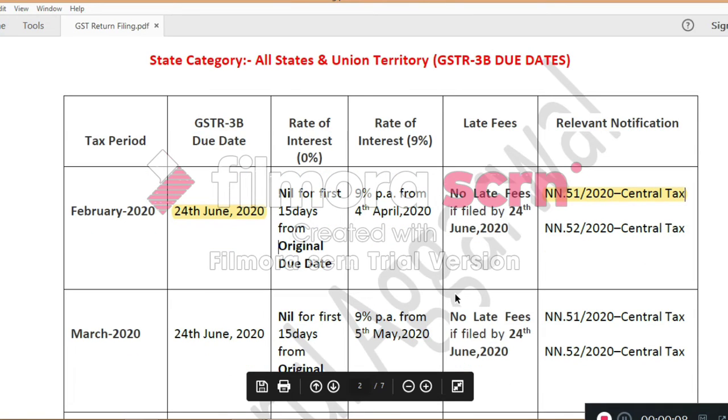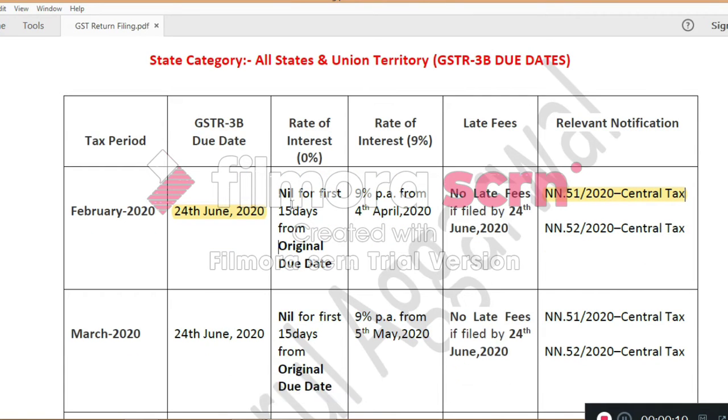So for the month of February 2020, there will be no rate of interest for the first 15 days from the original due date. Here the original due date for the month of February means March 2020. So there will be no interest from March 2020 till 4th April 2020, 9% from 4th April 2020 to 24 June 2020, and thereafter 18%.